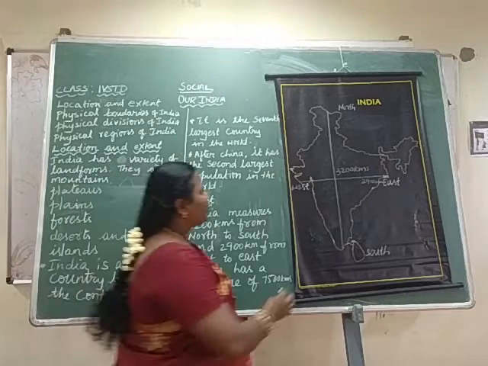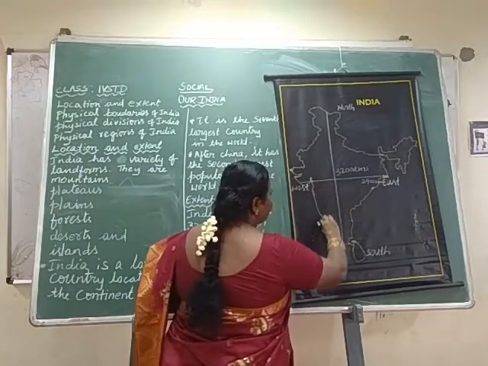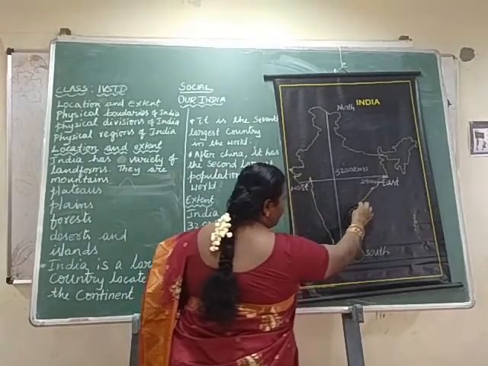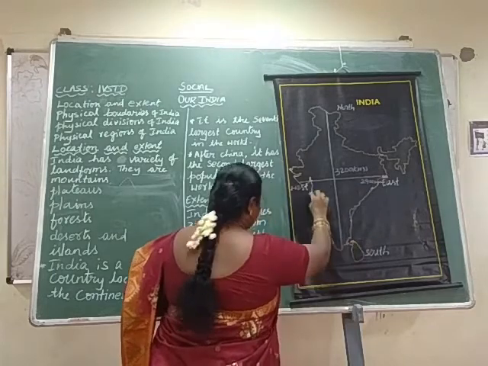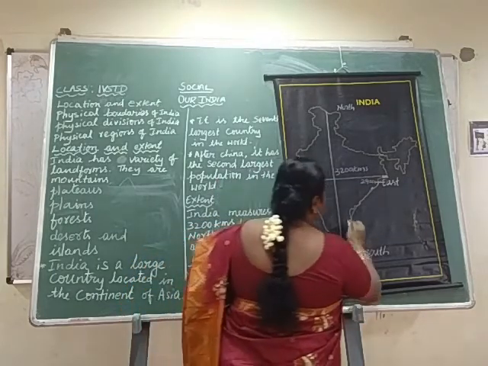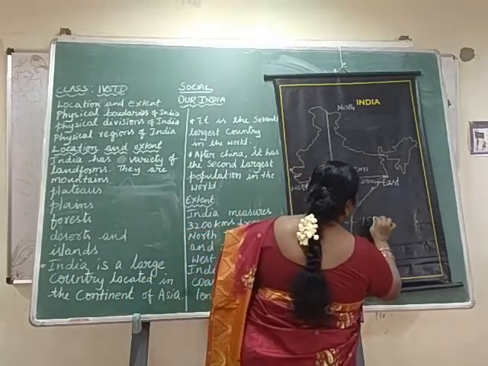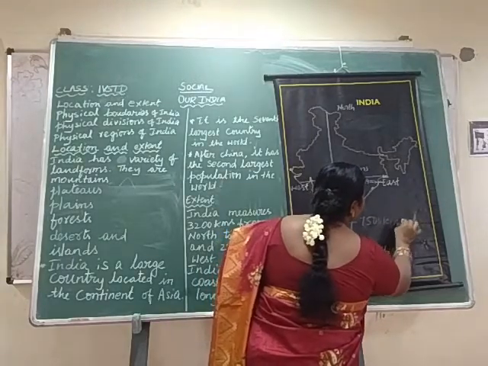India has a coastline. Coastline means Kadalora Pagudi. It measures 7,500 kilometers long.